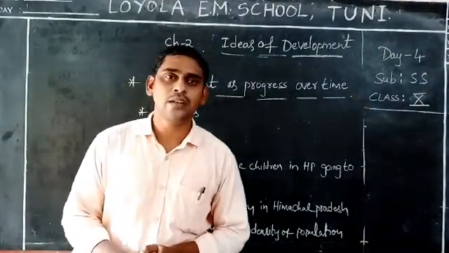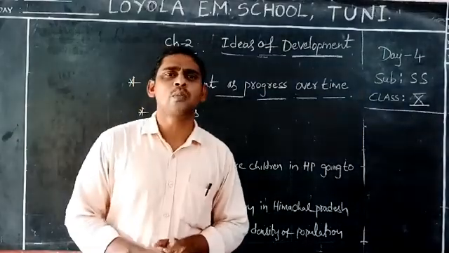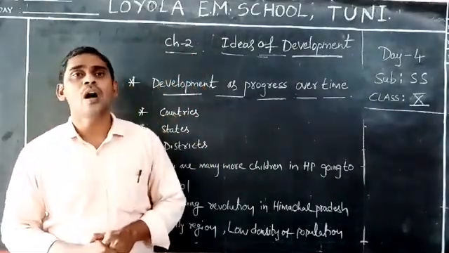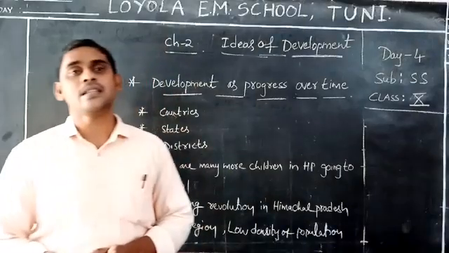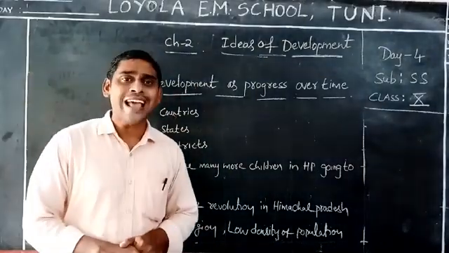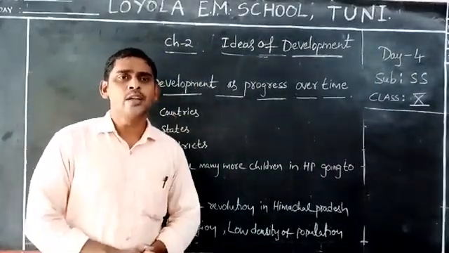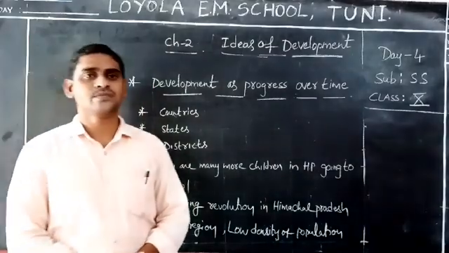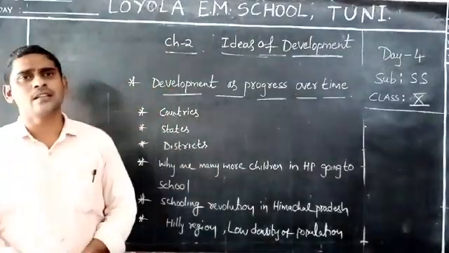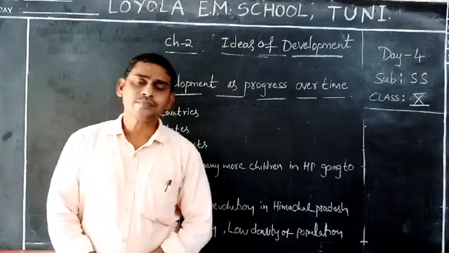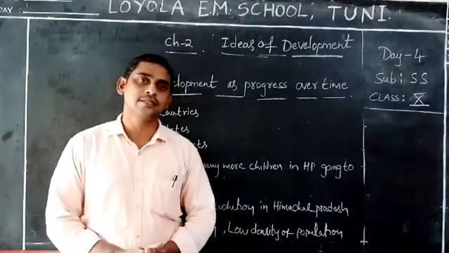I understand this point. The government decided to provide free education to all children in Himachal Pradesh. When it decided like that, immediately in all villages, schools were set up.